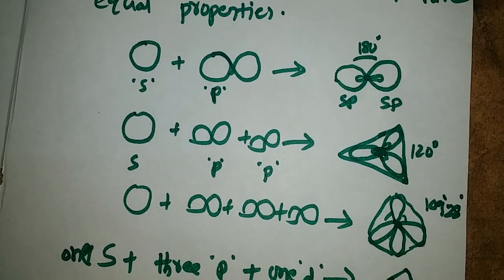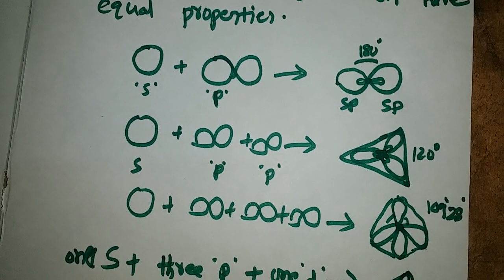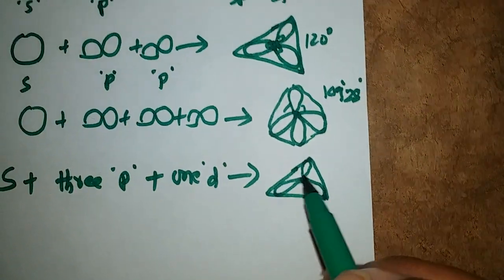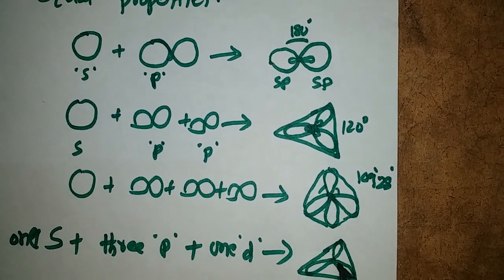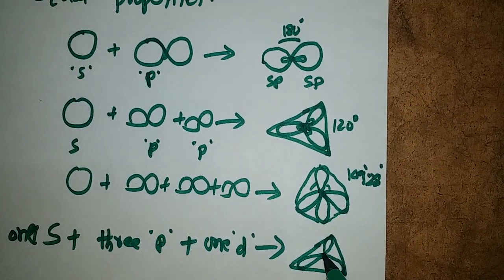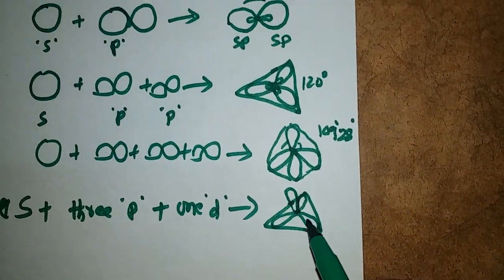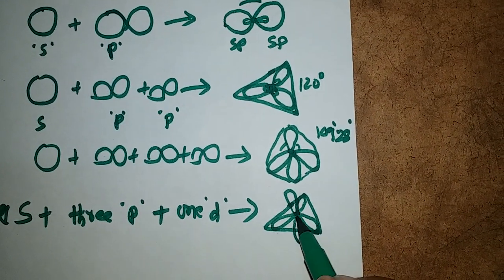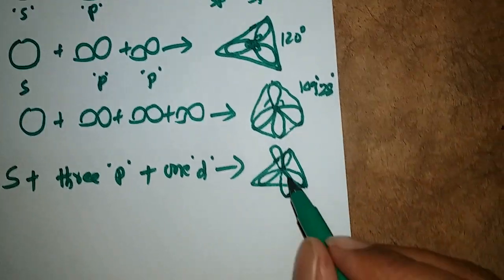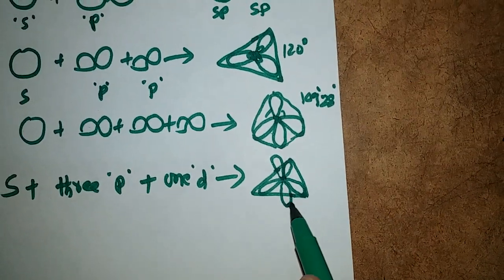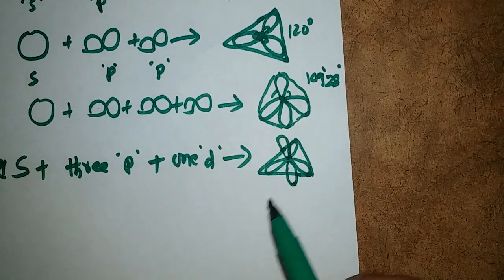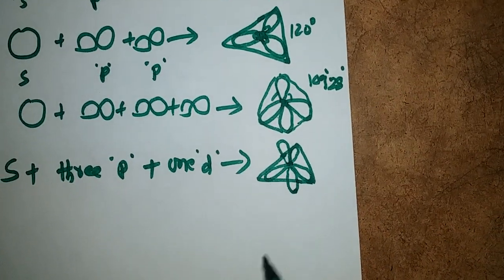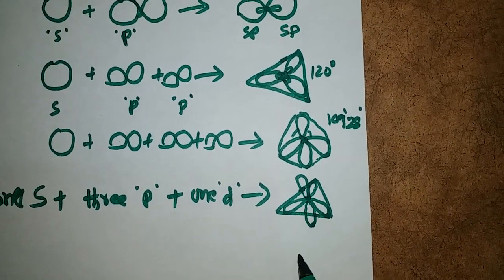In this shape, three sp3d hybridized orbitals are arranged in a triangular plane, and the remaining two are arranged one above the triangular plane and another one below the triangular plane. This arrangement of sp3d hybridized orbitals, which are 1, 2, 3, 4, 5, is called trigonal bipyramidal shape.